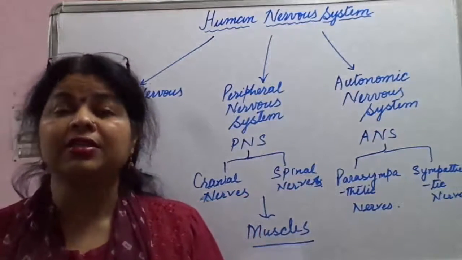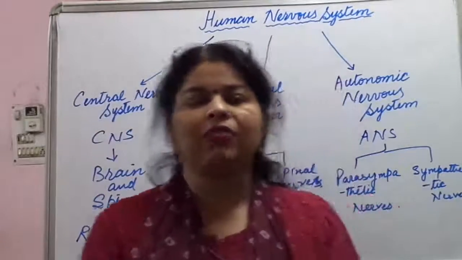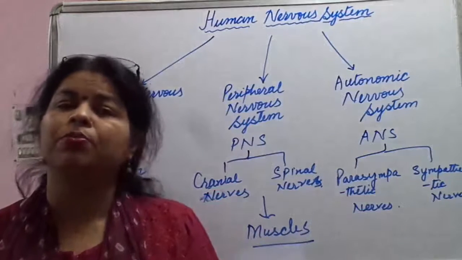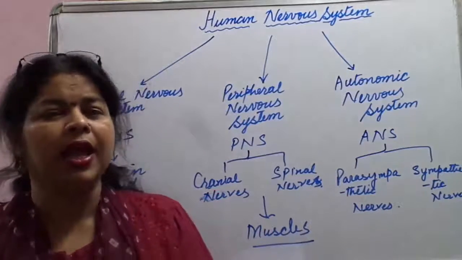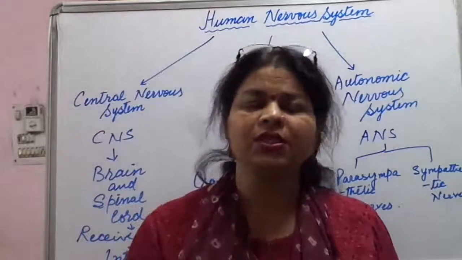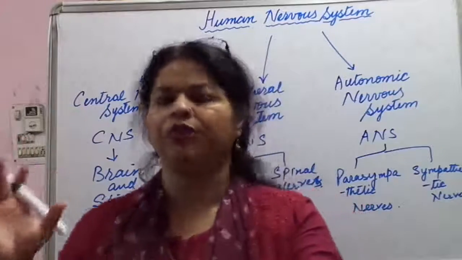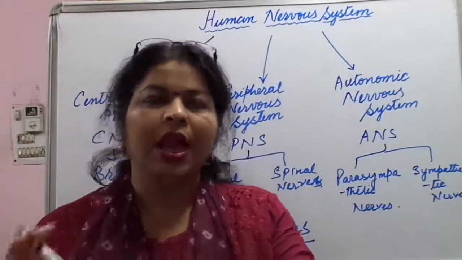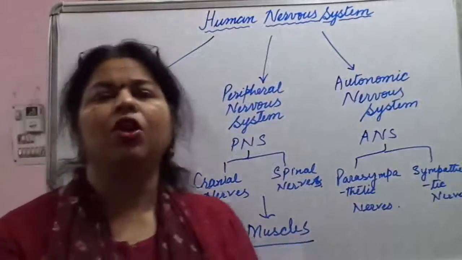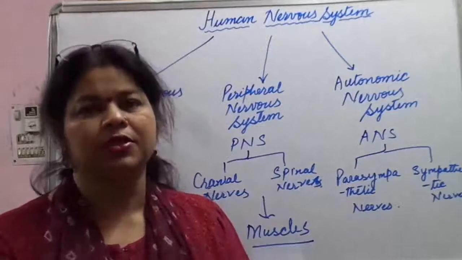Fine. Then next is sympathetic. Sympathetic means when we are in some emergency, in some problematic conditions, at that time the nervous system guides us whether to tackle the situation or to run away from it. We can say fight and flight nervous system.